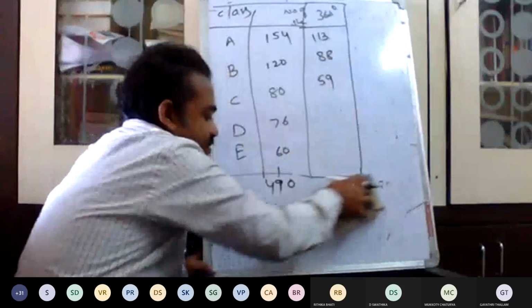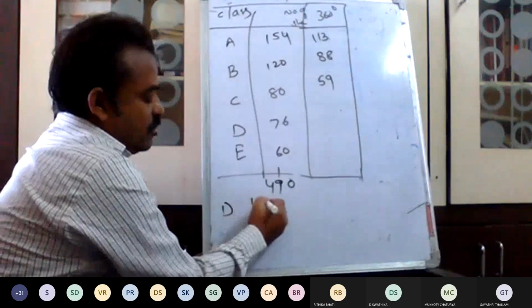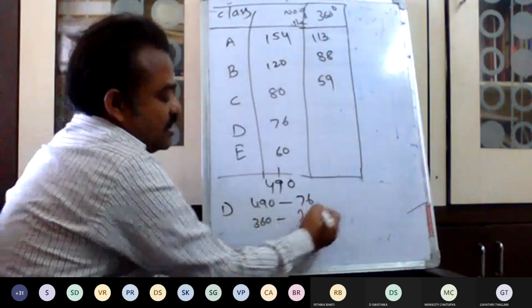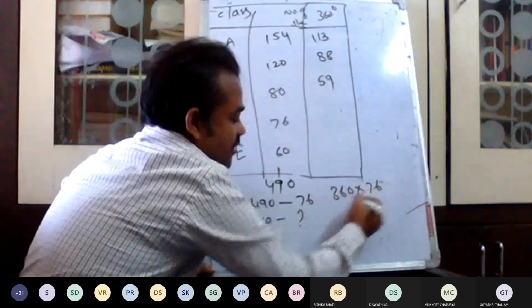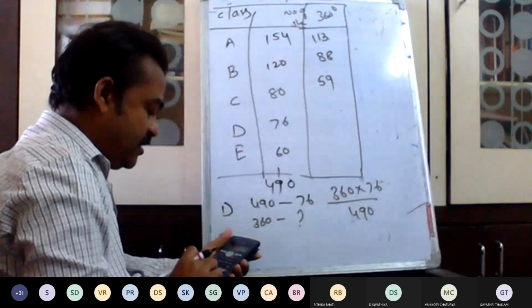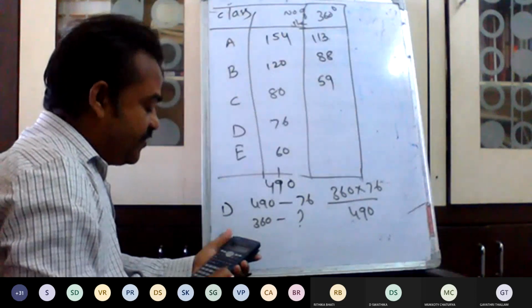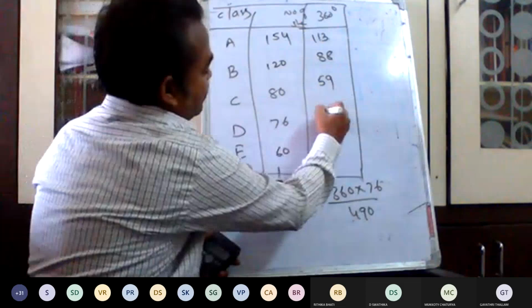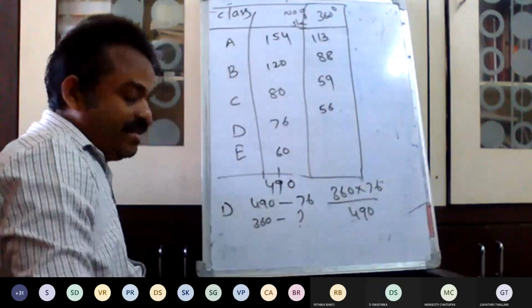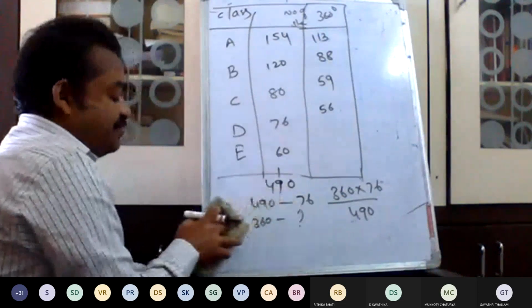Next one. D. 490, 76. For 360, how much? So 360 into 76 divided by 490 equal to 55.83. So I just took the round value 56. Next one.